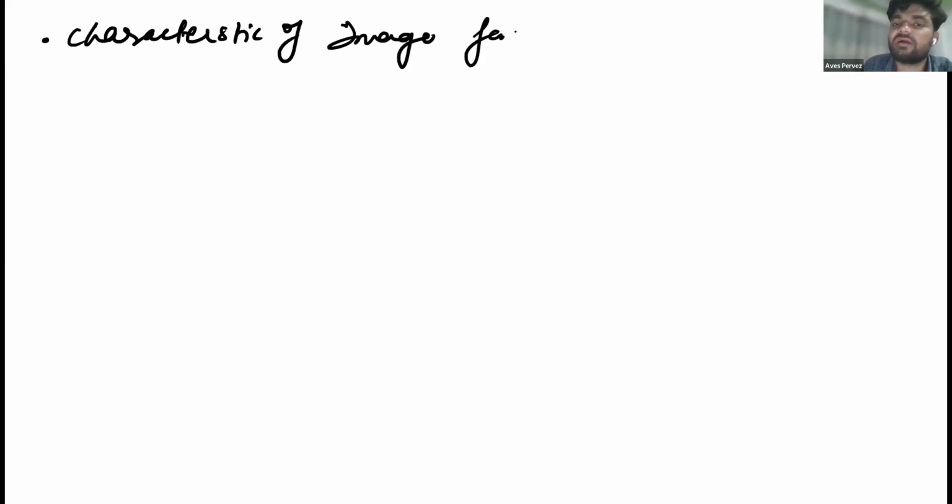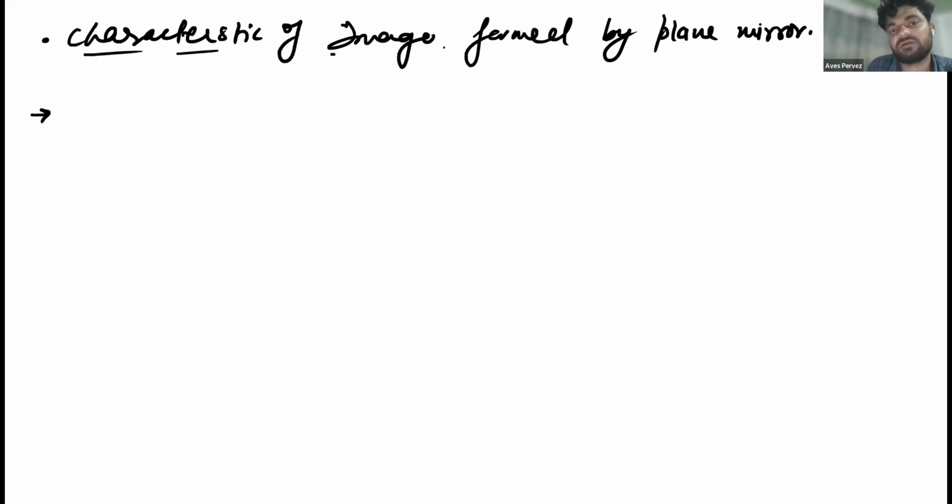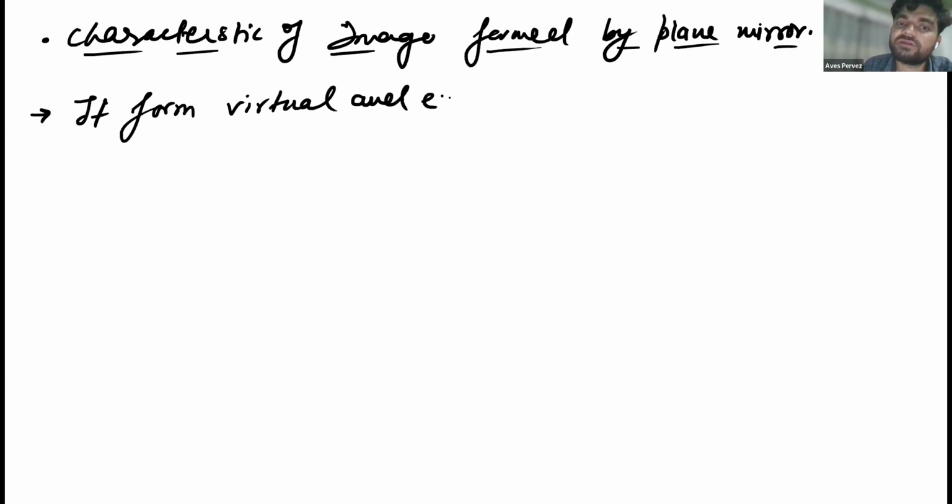The characteristics of image. Write down the characteristics of image formed by plane mirror. Okay. First one, it forms a virtual and erect image. Erect means upright.